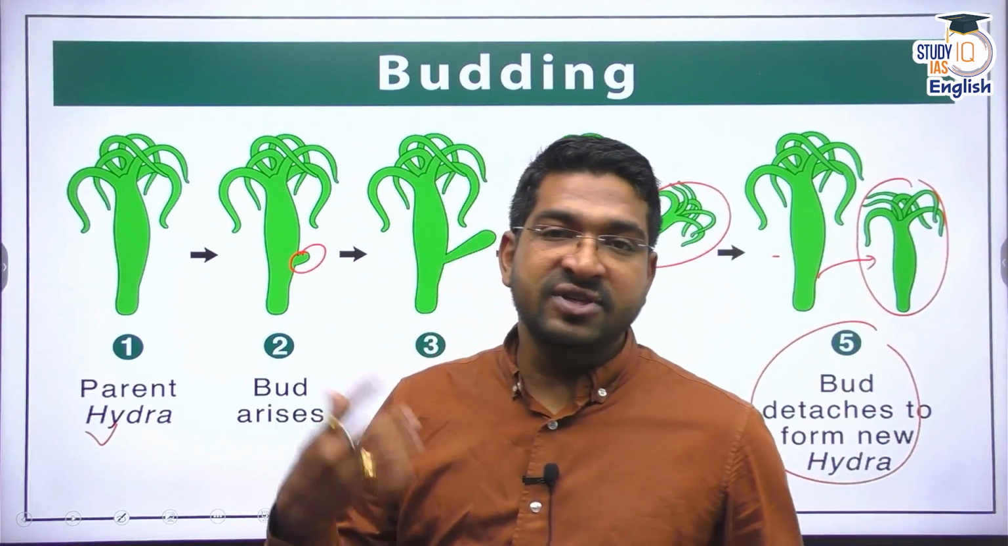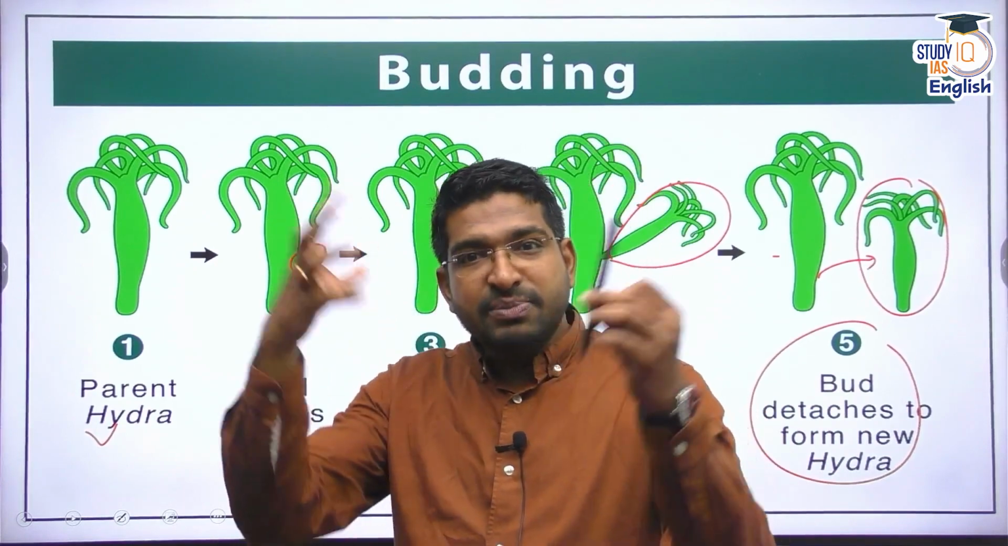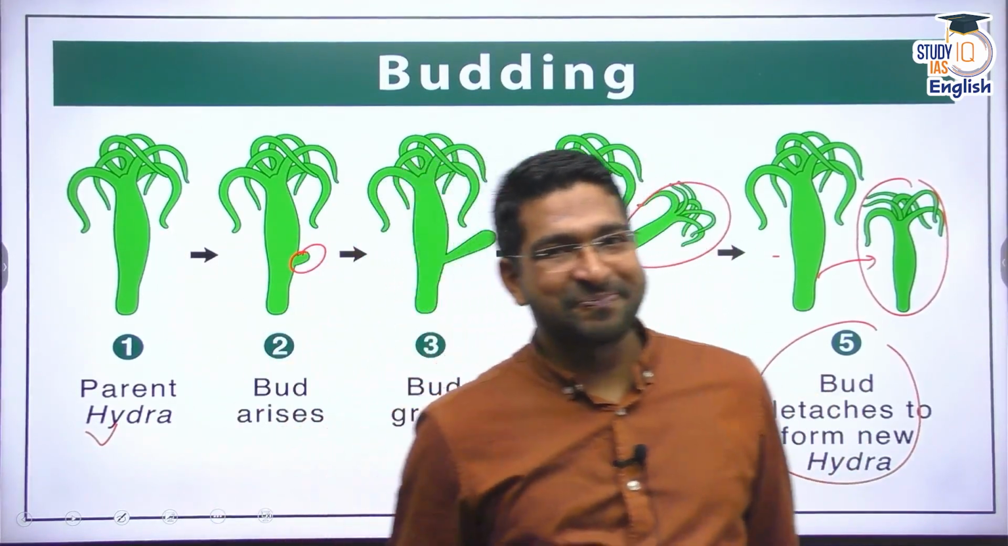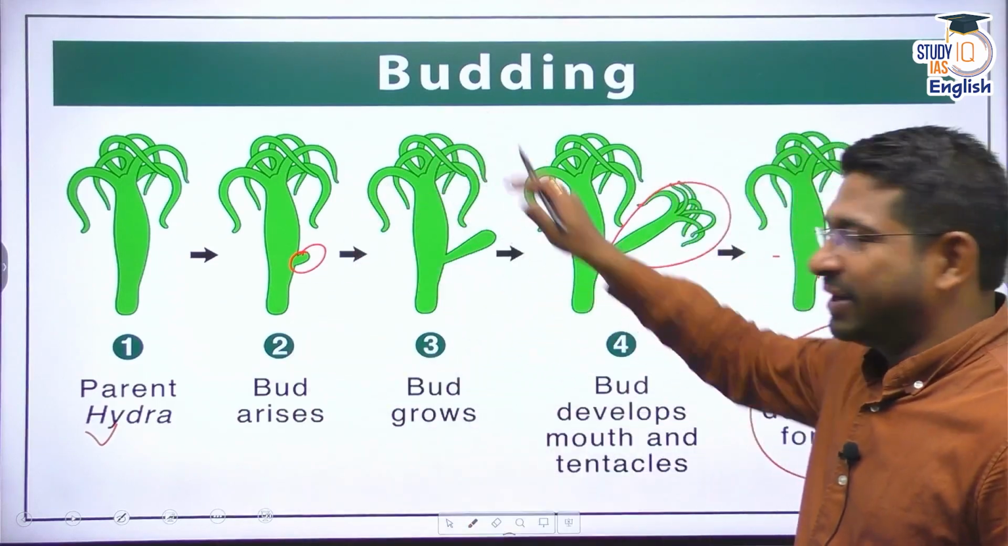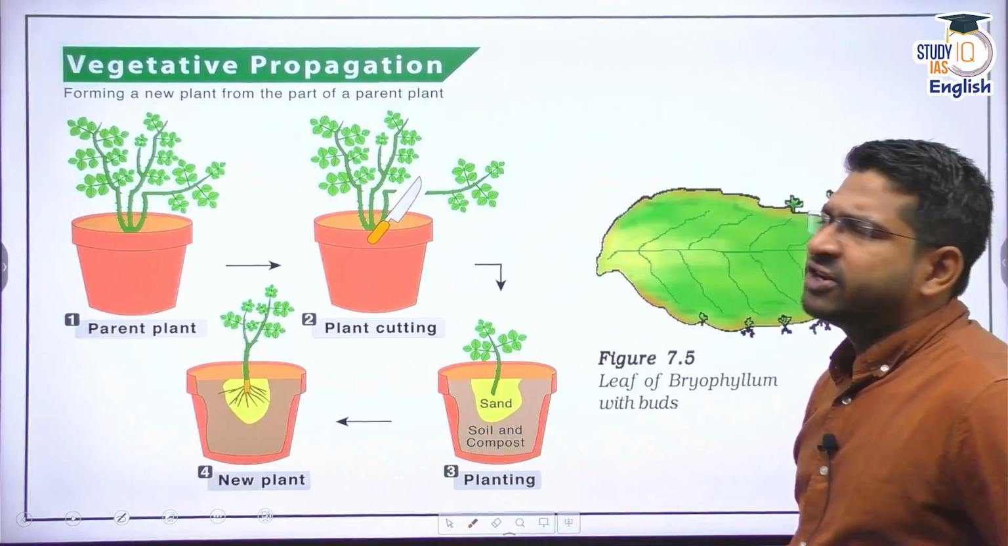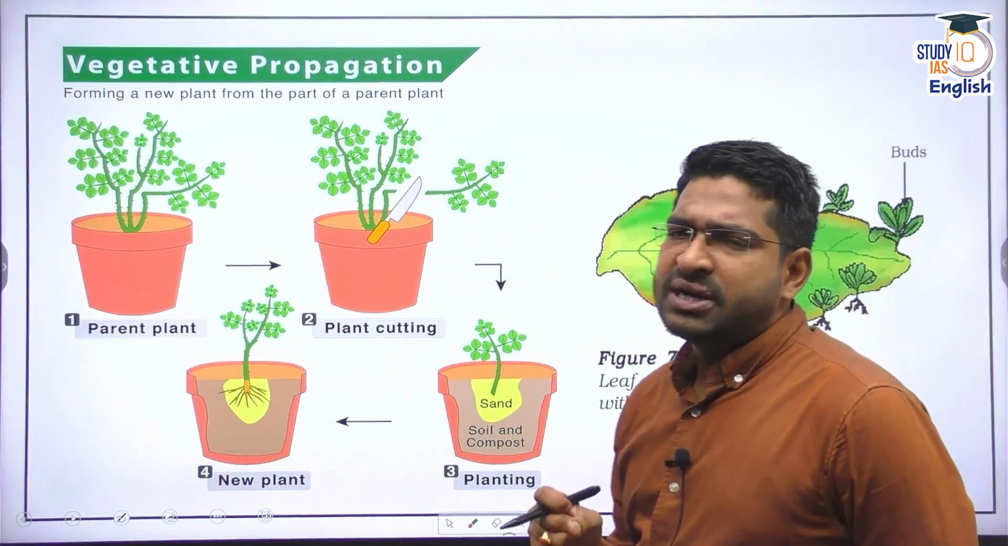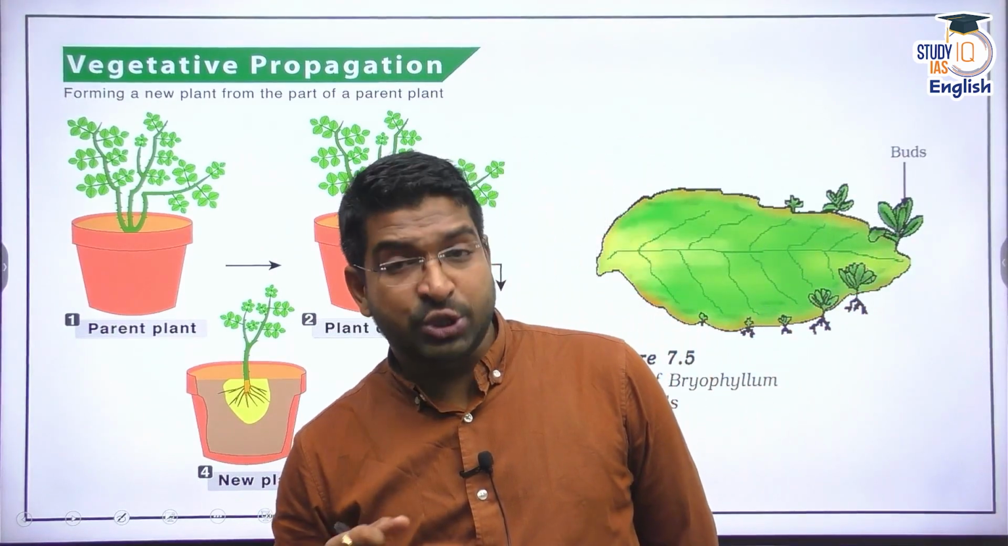In many fungi, we see budding as a method where multiple fungi are formed, and when they detach, multiple fungi will be produced. That is budding. Now, apart from budding, there is vegetative propagation. This is predominantly seen in plants.